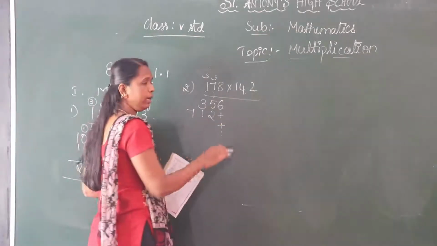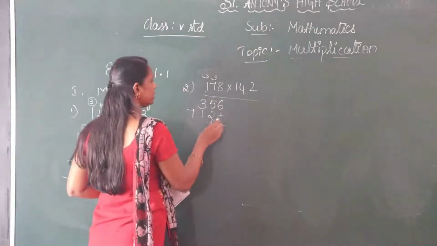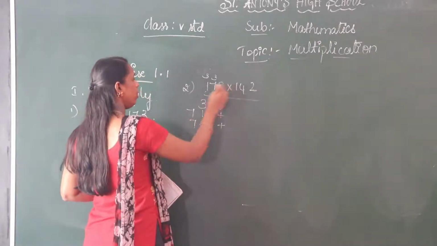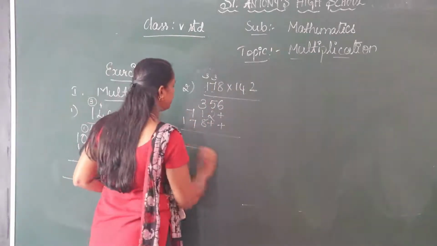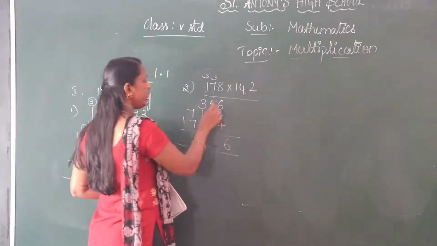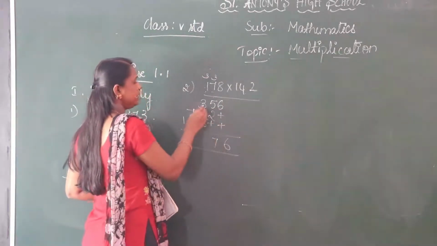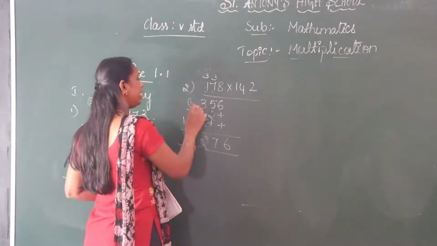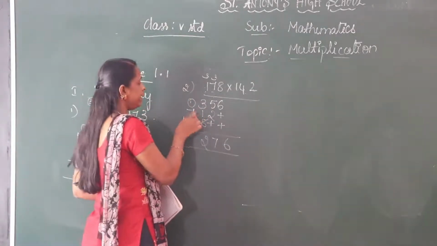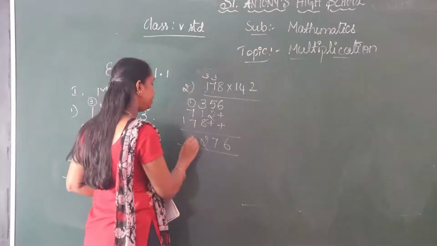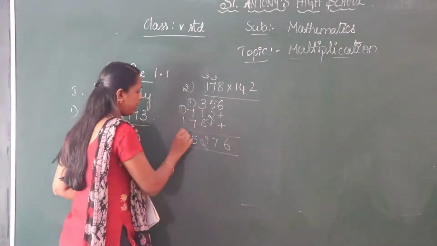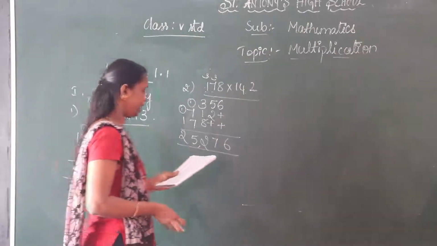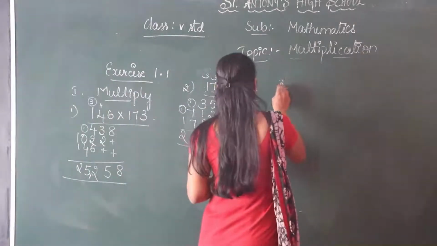Here we have to leave how many places? 2 places. 1 8 is 8. 1 7 is 7. 1 1 is 1. Now add: 6. 5 plus 2, 7. 3 plus 1, 4. 4 plus 8, 12, 1 carry. 1 plus 7, 8. 8 plus 7, 15. 5, 1 carry. 1 plus 1, 2. Answer is 25,276.